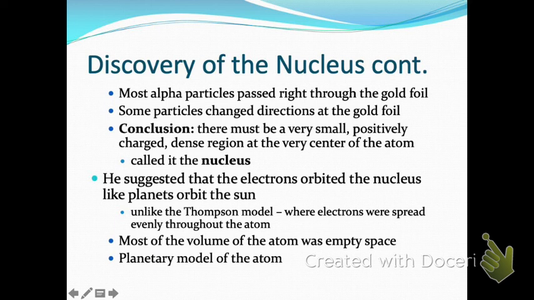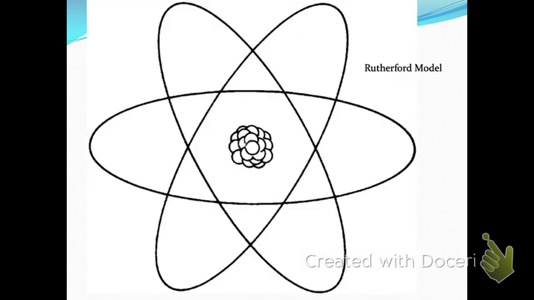What's in here? This is the nucleus. The whole thing is the atom. This is the nucleus. What did we say has to be in the nucleus? Neutron and proton. It's got to be positive. Okay, it's got to be positive. And so we know that those are going to be protons.